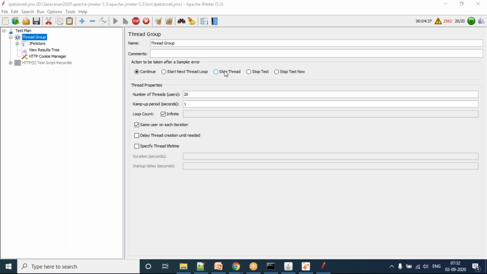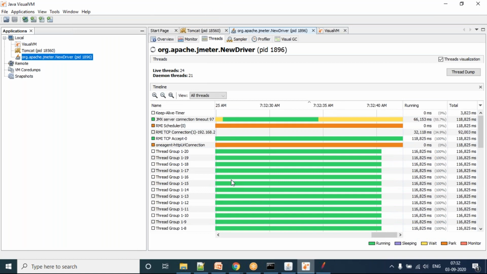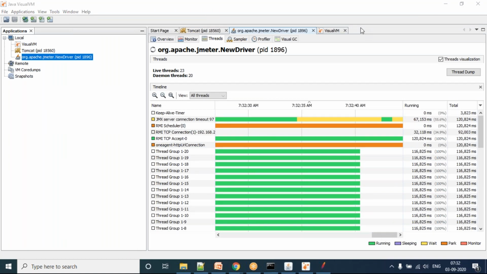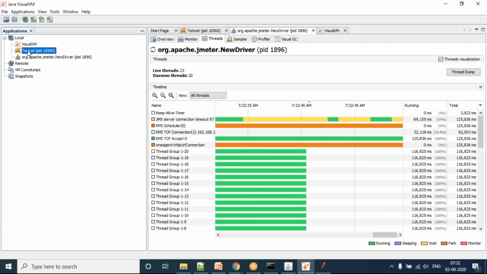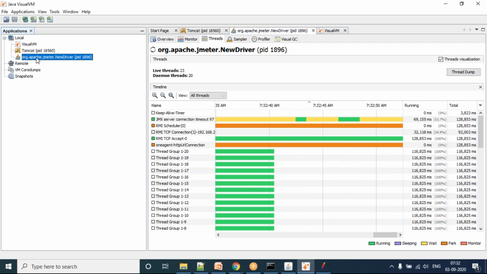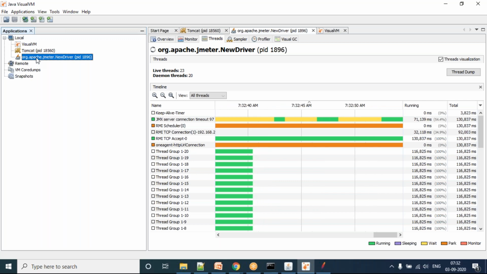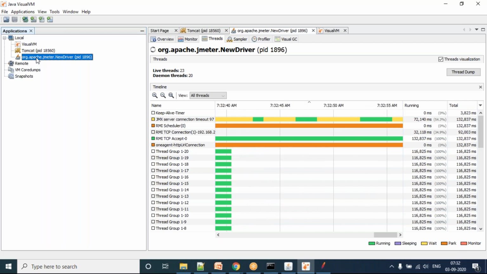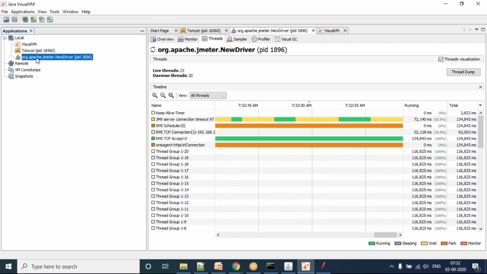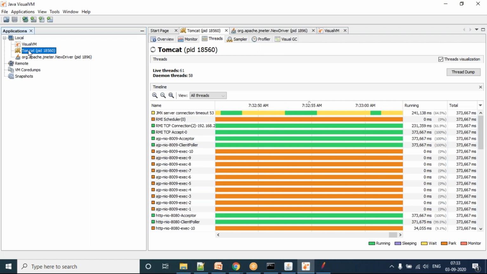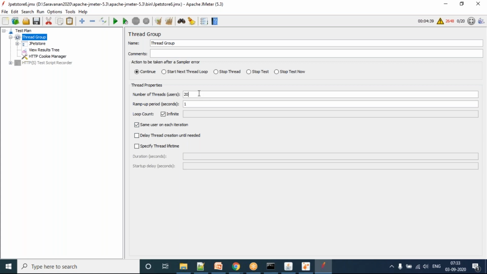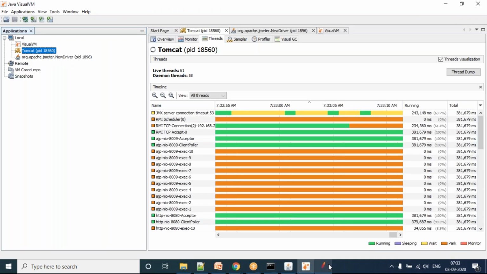Assume I have two JVMs, so my code is running on two JVMs, right? So I can profile only one JVM at a time, right? At a time only one, but here you can see Tomcat is one JVM, JMeter is also one JVM, and we are able to see the JVMs that are available. I mean two different boxes, two instances where my code is running. We have a load balancer, but I cannot monitor both the servers together, right? I don't get a holistic view.